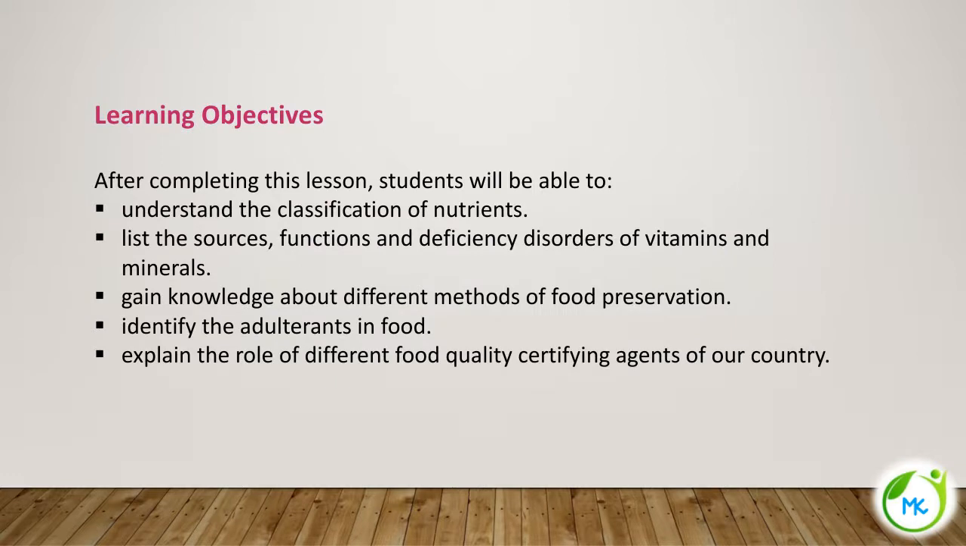Before getting into the lesson, let's see what are the learning objectives of this lesson. After learning this lesson, we will come to know about the nutrients and its classification, and also about the sources, functions and deficiency disorders of vitamins and minerals. Also, we will know about the food preservation and adulteration of food and the different food quality certifying agents and their role in our country.